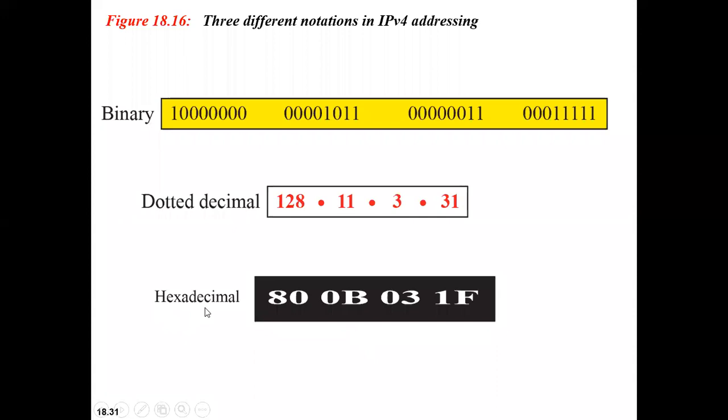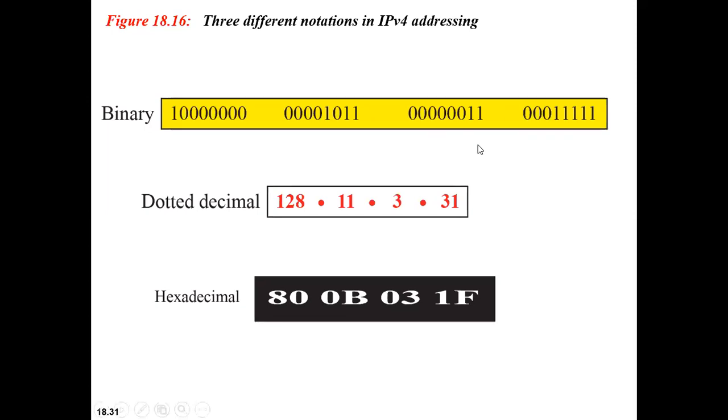Where do we use the hexadecimal representation of IPv4 addressing? It is basically used whenever you are dealing with network programming. Is it clear? So there are three different notations in IPv4 addressing: binary notation, dotted decimal notation, and hexadecimal notation. In binary, it is represented with binary numbers, 0 and 1.